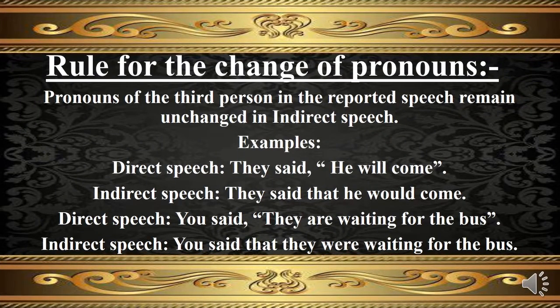The pronouns of the third person in the reported speech remain unchanged in indirect speech. In the following example, "he will come" is reported speech, so its pronoun will remain unchanged, as it says: They said that he would come. So "he" will remain as it was. Observe the second example. Here the pronoun of the reported speech remains unchanged in indirect speech, which was "they", as it becomes: You said that they were waiting for the bus. Here the third person pronoun has remained unchanged.